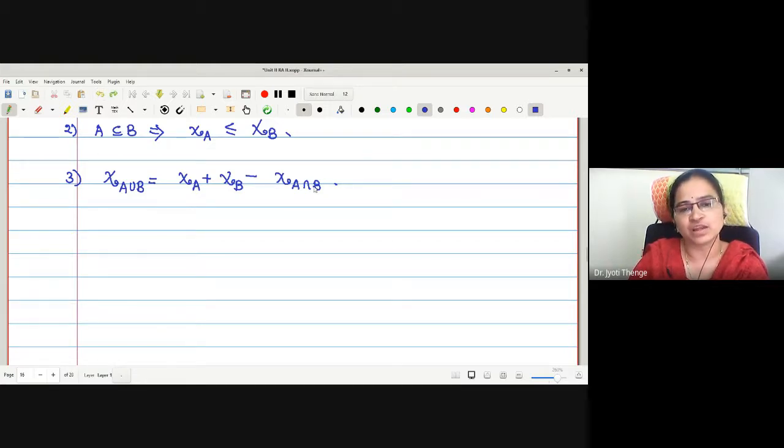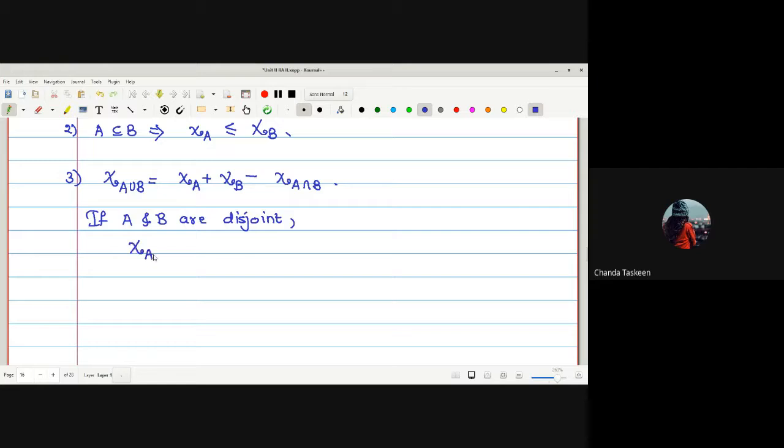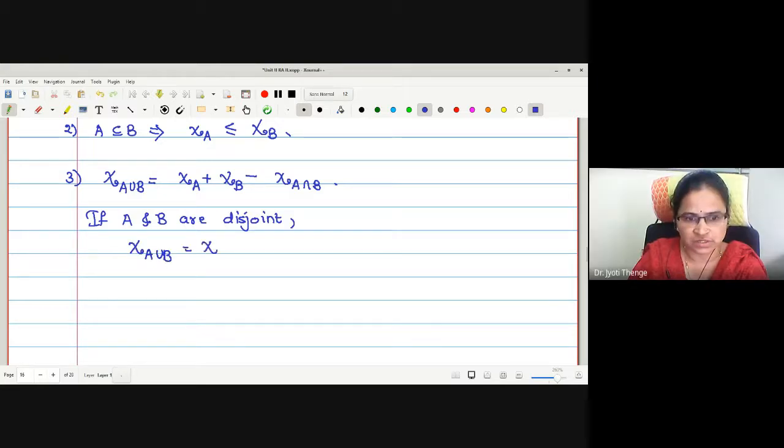Fourth property is here only, one has to write: if A and B are disjoint, what will happen? If A and B are disjoint, A intersection B will be φ and the characteristic of φ is 0. Therefore, if A and B are disjoint, what about the characteristic of A union B? It is the characteristic of A plus the characteristic of B. Good.